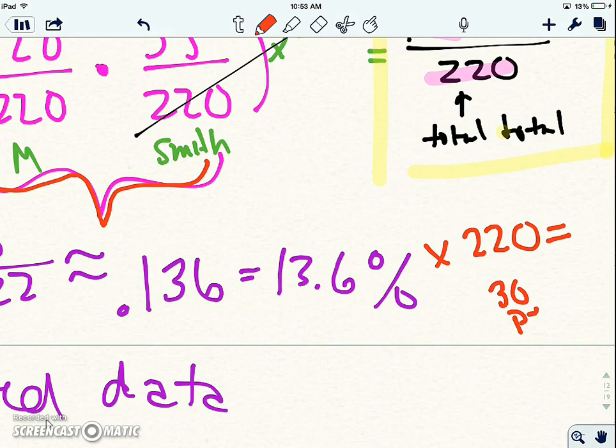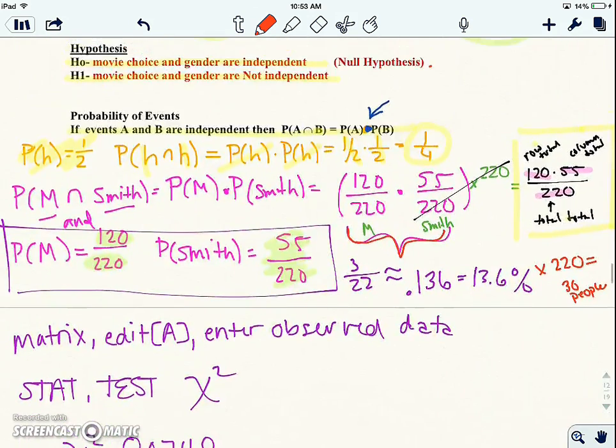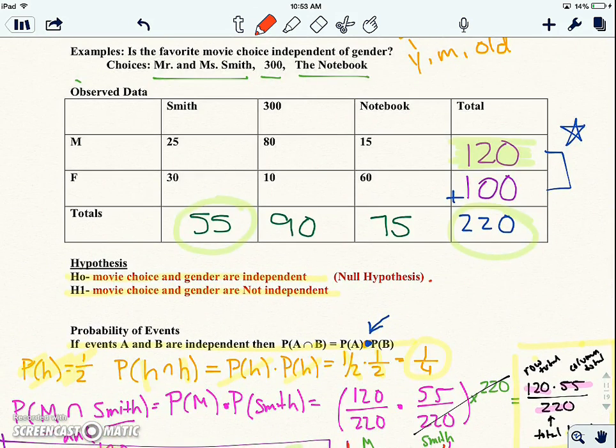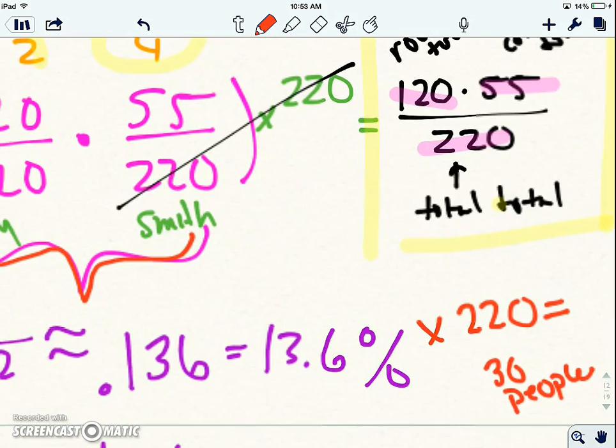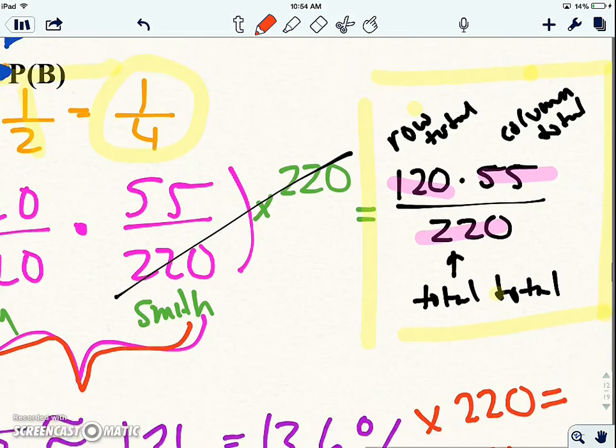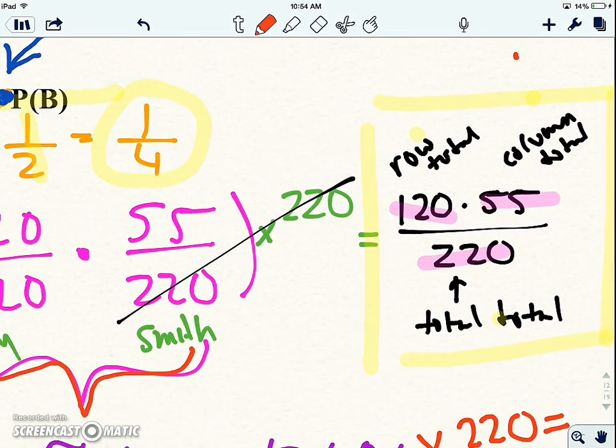So what that means is we would expect, if there was no relationship between gender and movie preference, that if we went out and surveyed 220 people, where 120 were men and 100 were female, that 30 men would prefer Mr. and Mrs. Smith.